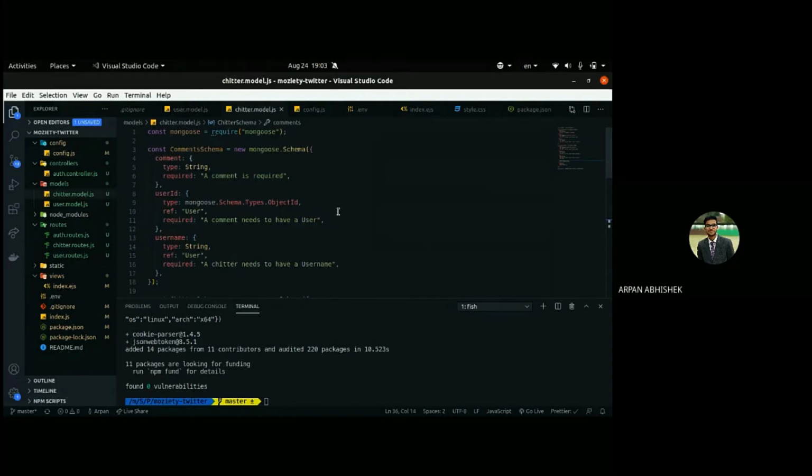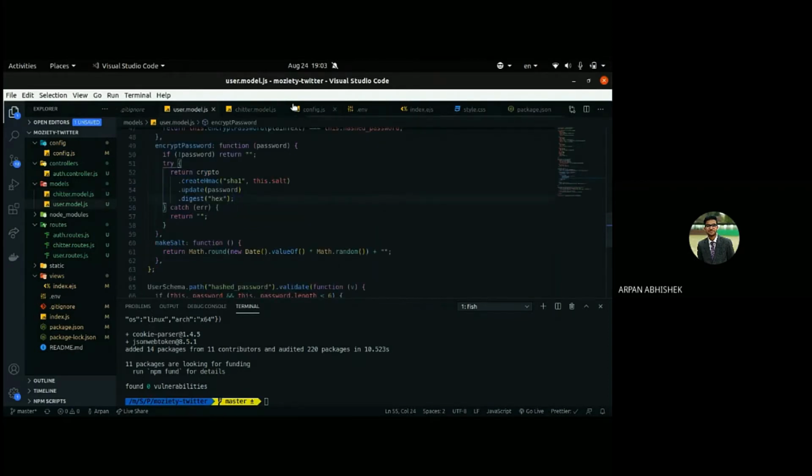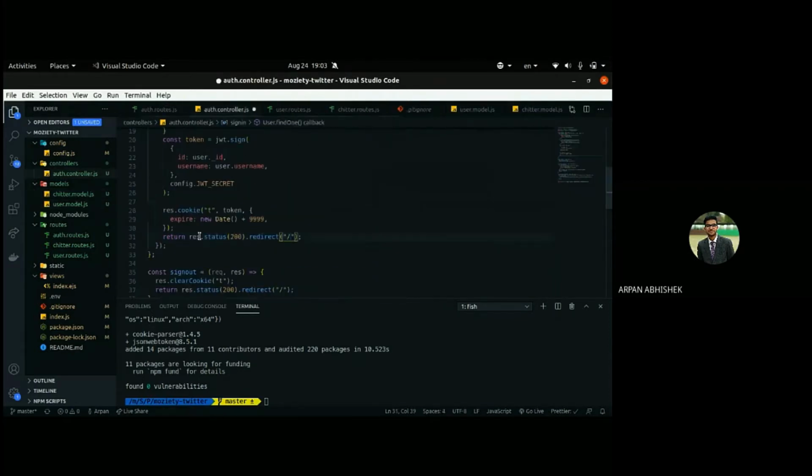Like the JWT token is validated during creation of a new post or commenting, so we have to keep that in mind. So the JWT secret is common for every user, but the user ID and username used to generate that token will be different for every user.